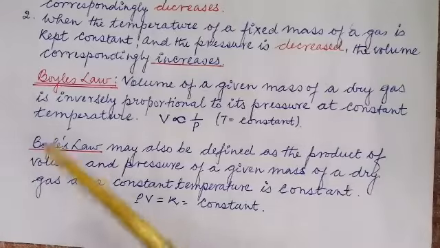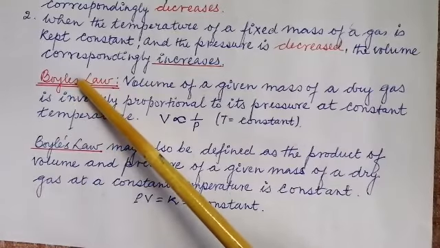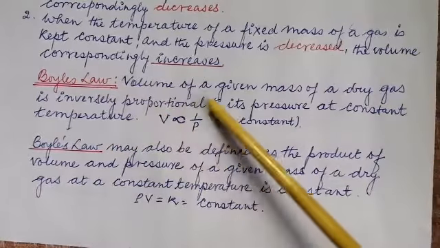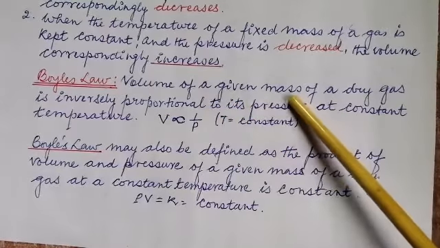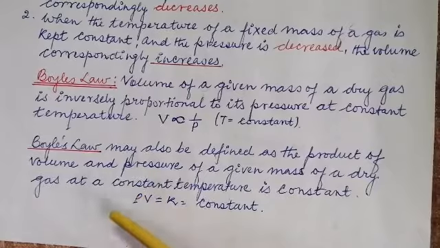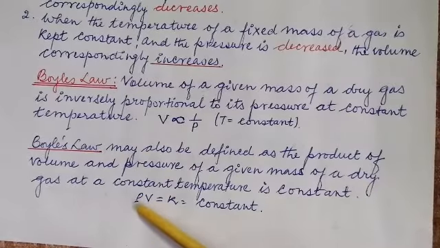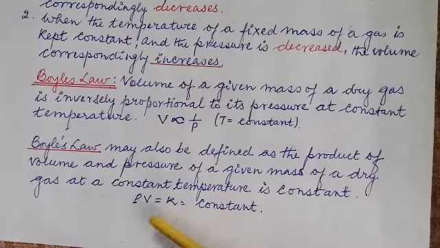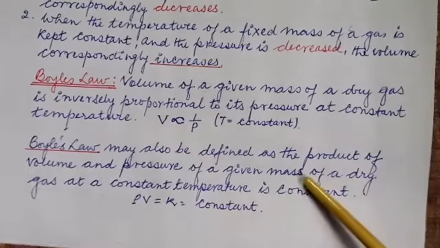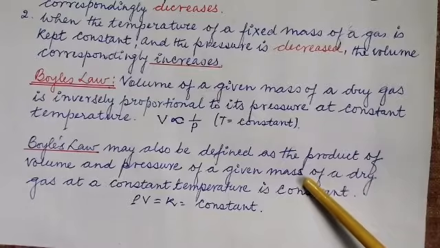So you can define volume is inversely proportional to the pressure when the temperature is kept constant, or product of pressure and volume is equal to a constant when the temperature is kept constant. Are you with me?